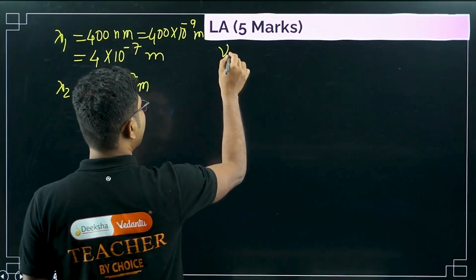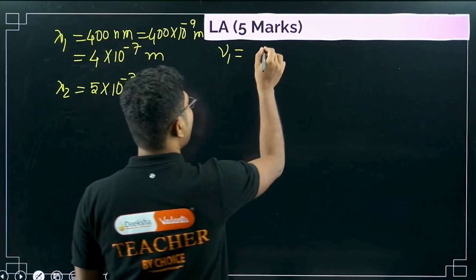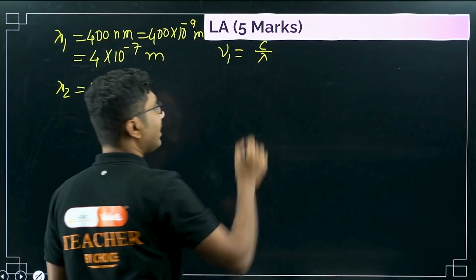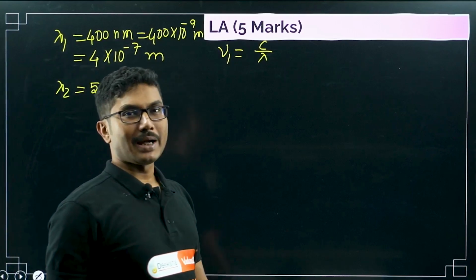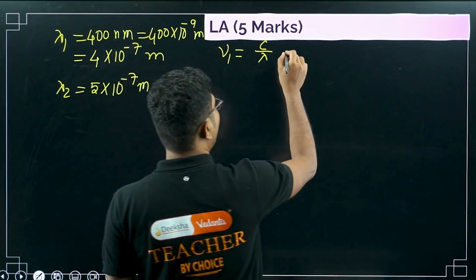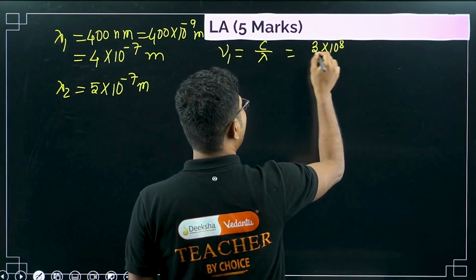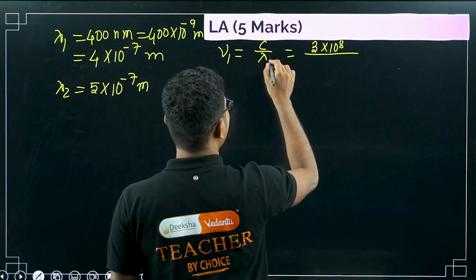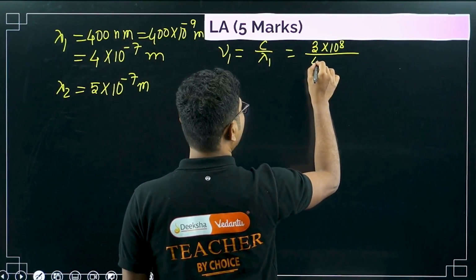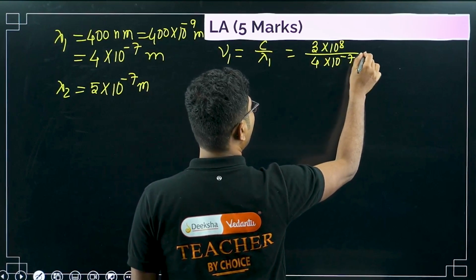Now let us calculate nu 1. Nu is c by lambda, a relationship that you have to remember. What is c? c is 3 times 10 to the power of 8, divided by lambda 1, which is 4 times 10 to the power of minus 7.